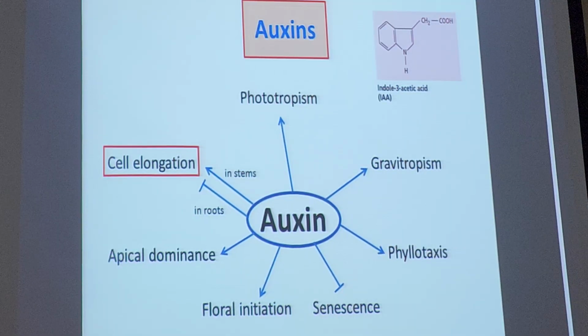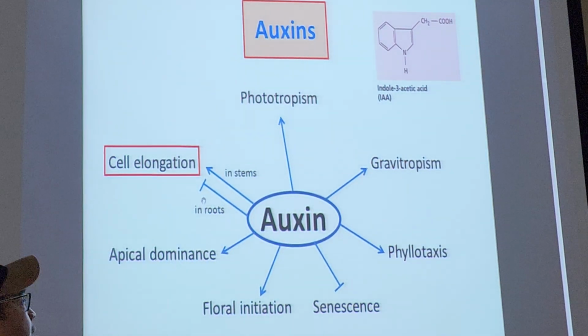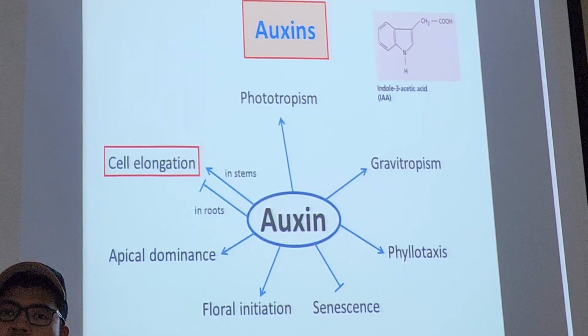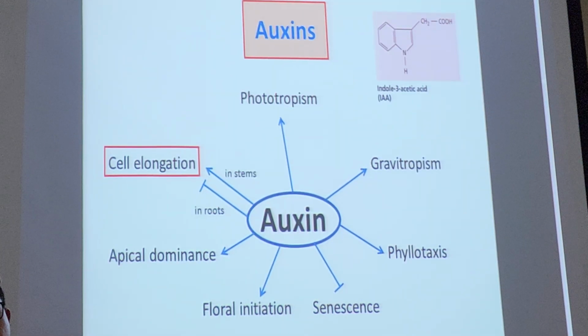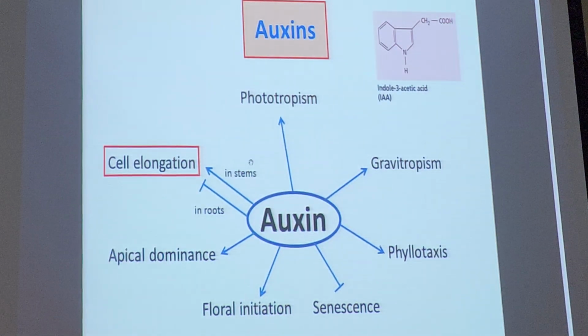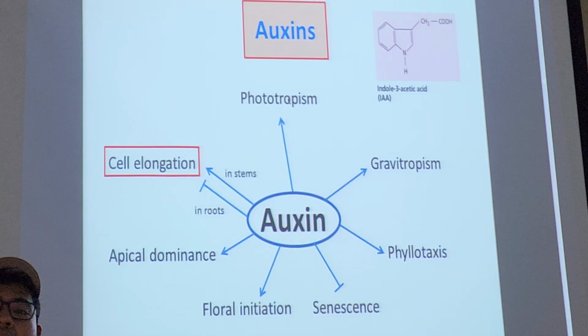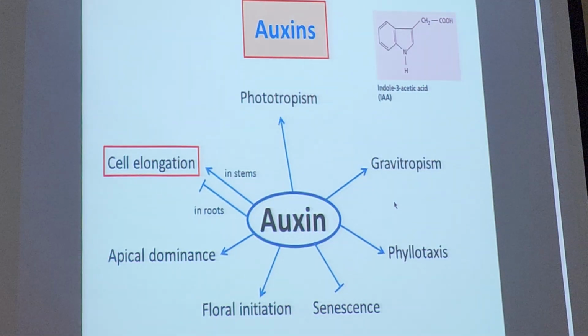But when auxin is a lot in the root region, look at the symbol there. It's to inhibit. And you will see that this opposite nature will be the basis of why the root bends, why the shoot would curve. So there are many other things: phototropism, gravitropism. Phototropism, do you know what that is? It follows the light. Gravitropism is following the gravity.